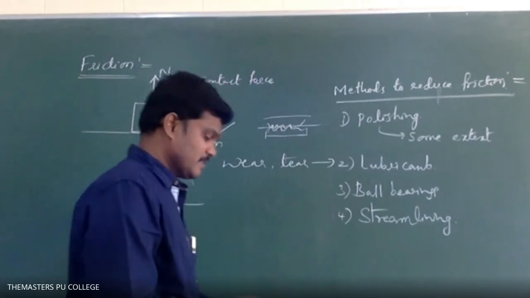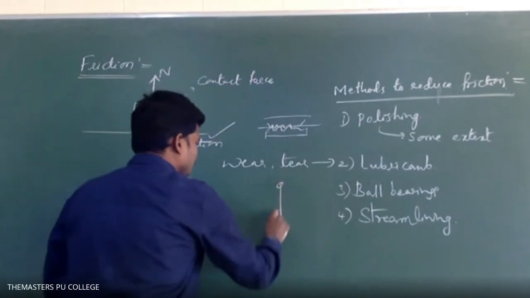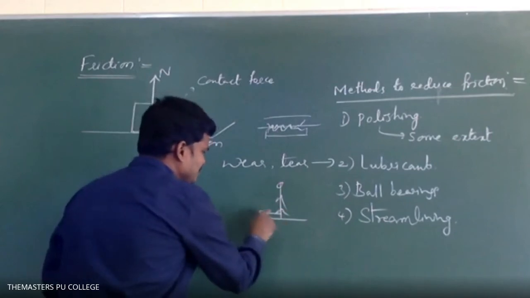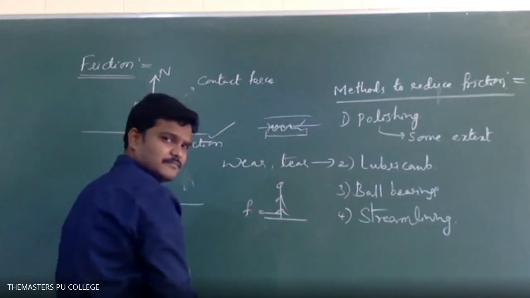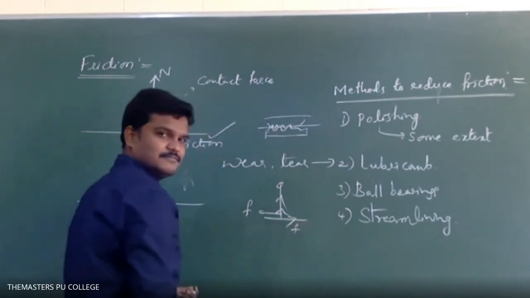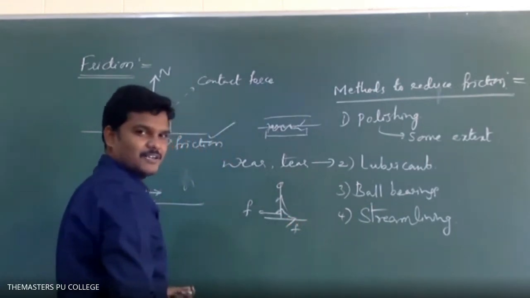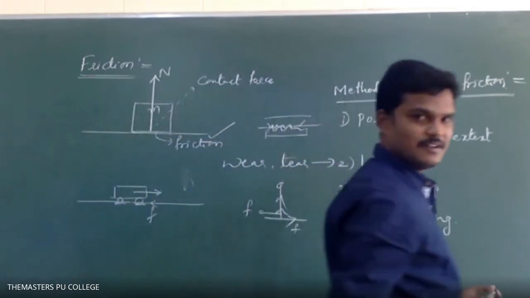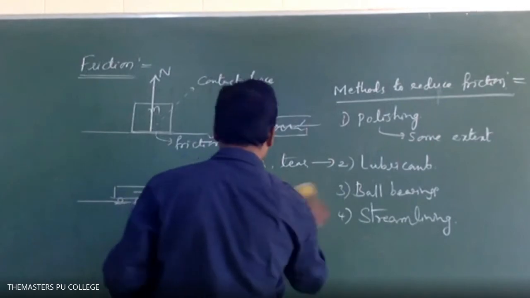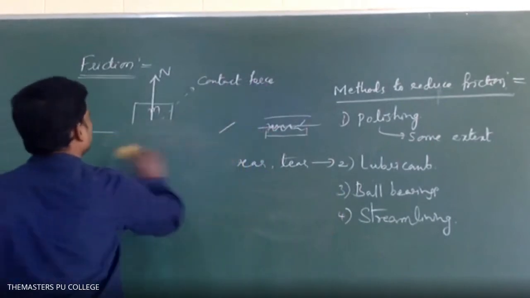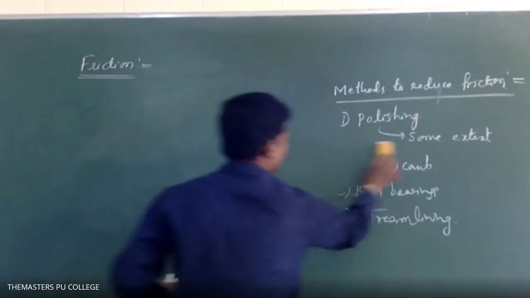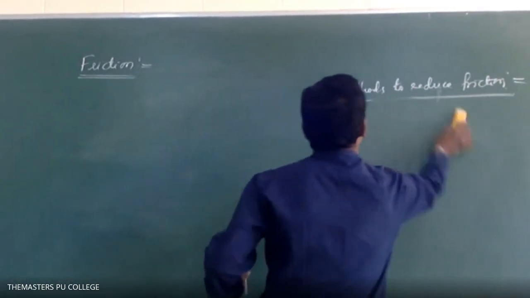If any person walks, on the person the frictional force is backward, and on the floor, forward. Keep in mind, on the person, frictional force is backward. On the floor, forward. Let us see the exact direction. Next you will see normal reaction force and a few formulas with a small level of motions.